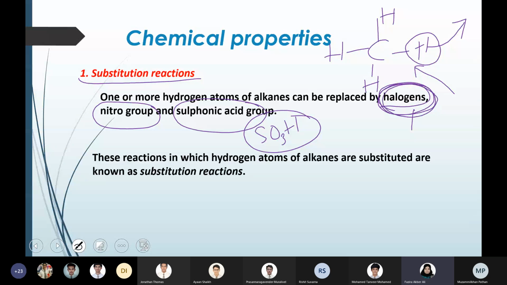Maybe the bigger members may undergo substitution with nitro and sulfonic acid, but for us what is important is substitution with a halogen, because for lower members only halogen substitution is feasible. The next two are only available with the higher members, and that too in a specific condition. So we are discussing only substitution reaction by halogens.